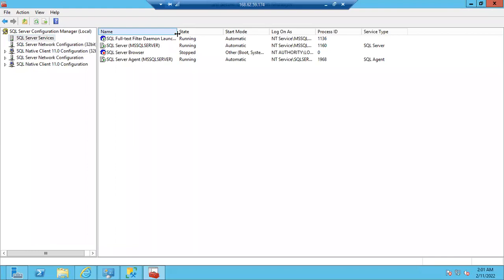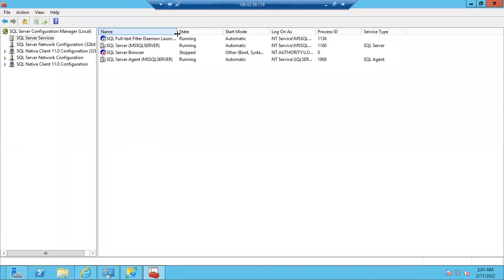Whenever you install any software in a Windows machine, it will run as a service, guys, whether it is SQL Server, Zoom, antivirus, Windows Media Player, VLC player, Notepad, a Word document or an Excel sheet. Each application will run as a service in the Windows machine.